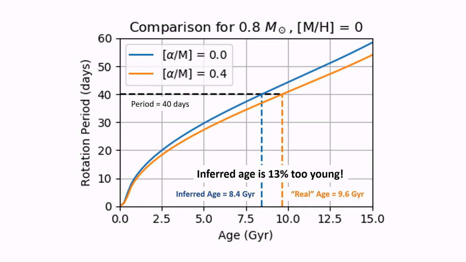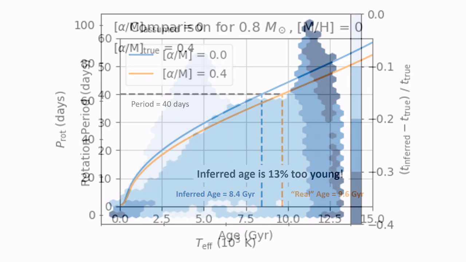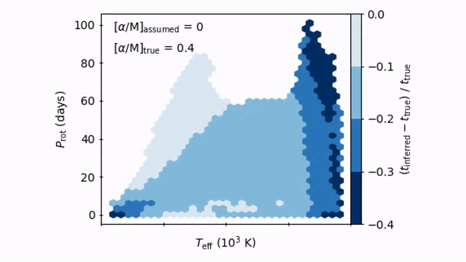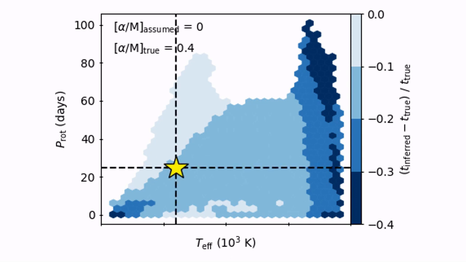We looked at the fractional difference in the inferred age for pairs of stars across a range of temperatures and rotation periods, shown here. For a star like the Sun, which has a temperature of 5800 Kelvin and a rotation period of 25 days, ignoring alpha abundance can bias an age estimate at around the 10% level. For most of the stars in our sample, which are cooler than the Sun, ignoring alpha abundances can cause bias in inferred age as high as 20%.